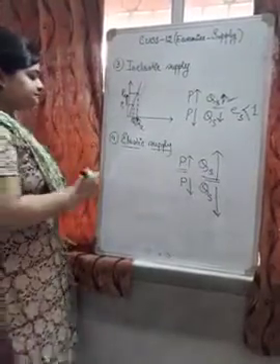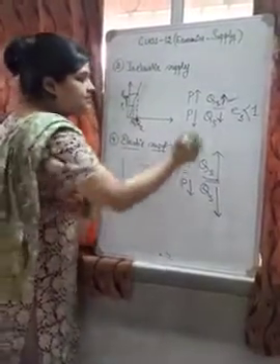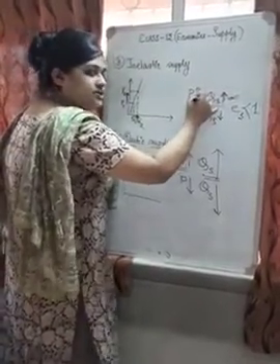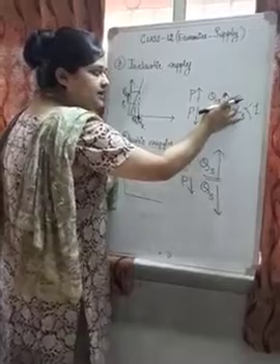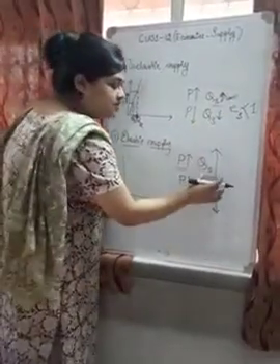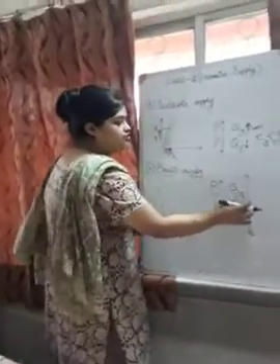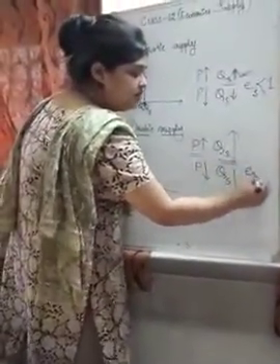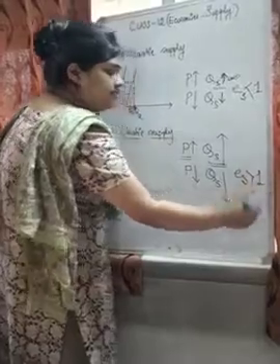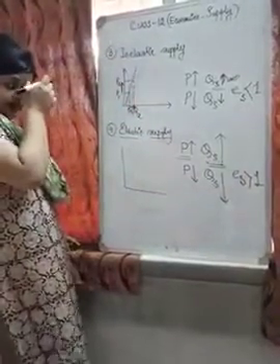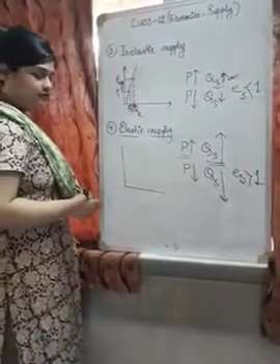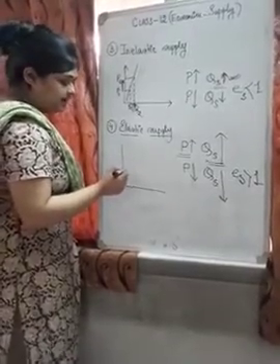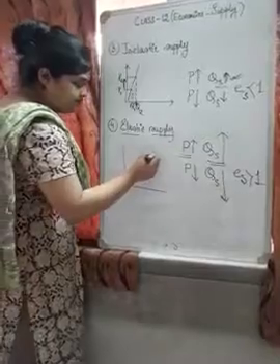So here, just the opposite. Here the percentage change in supply is less compared to percentage change in price. That's why we call it inelastic supply. Here the percentage change in supply is more than the change in price. We call it elastic, and here the value of elasticity is greater than 1. And the graph will be a bit flatter. It will look like this.